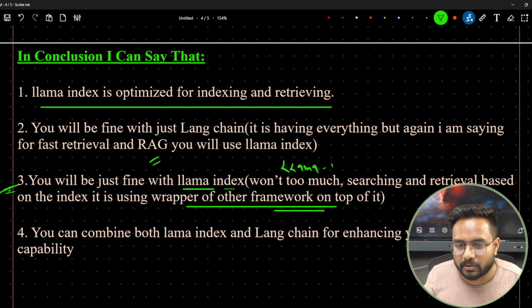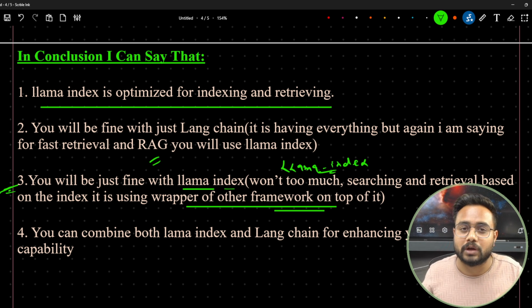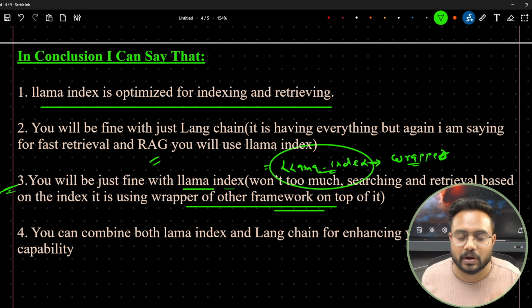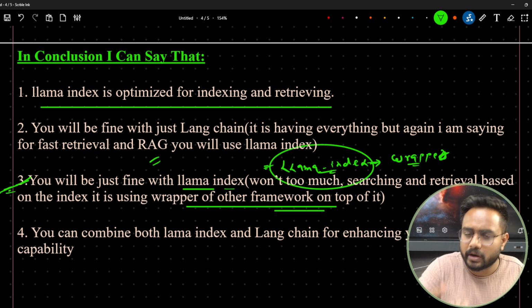And here guys, if you are talking about Llama-Index, it is coming up with many updates. On a daily basis you will find upgrades in this particular library. Why? Because it is open source and everyone is contributing to it, and now you will find many wrappers in Llama-Index. So you can directly use LangChain also through Llama-Index, because now the wrapper is available on top of Llama-Index. It's open source, and the community is already working on it.